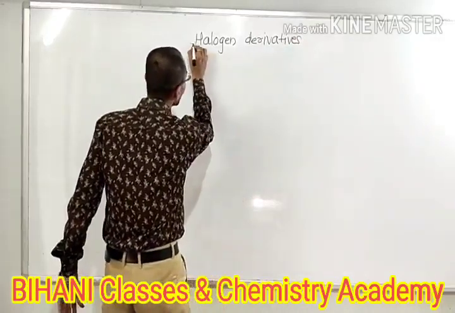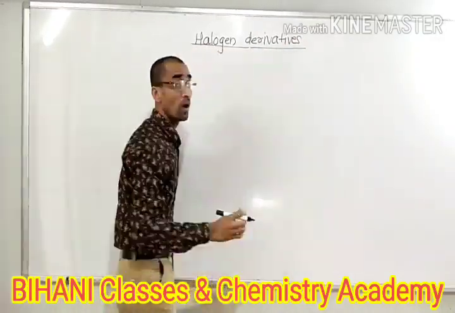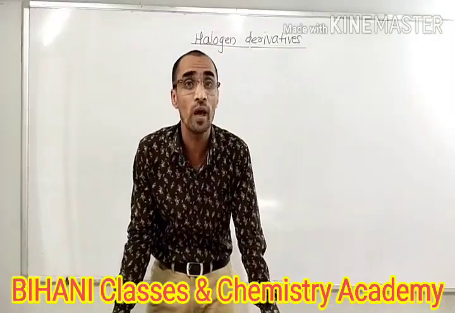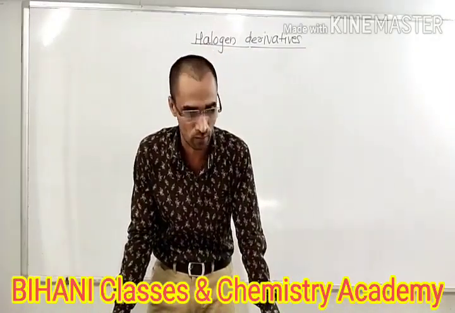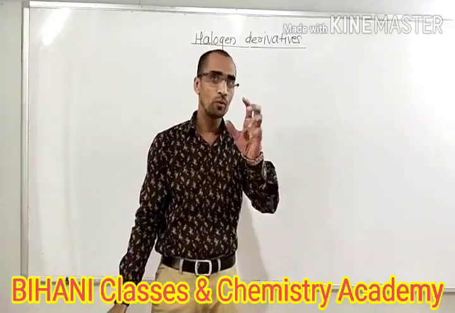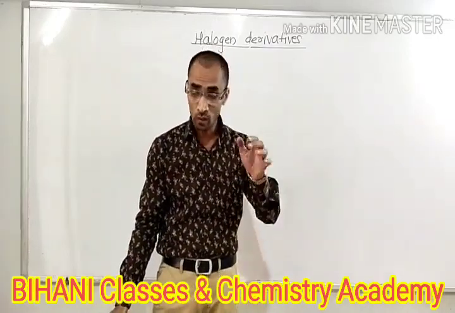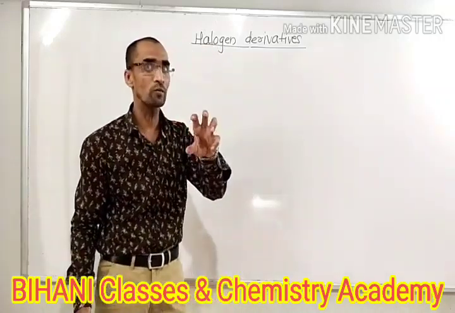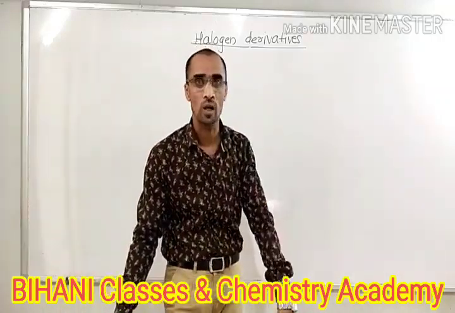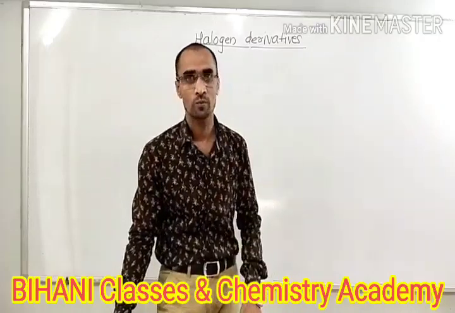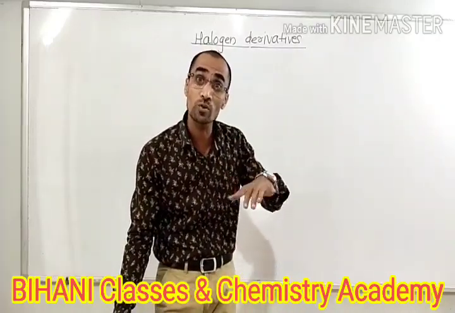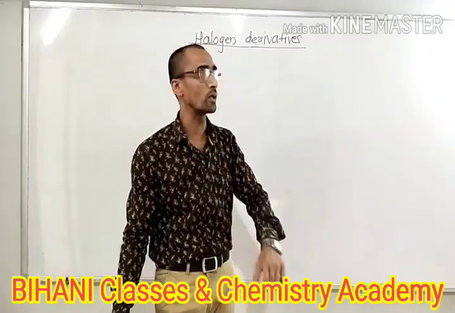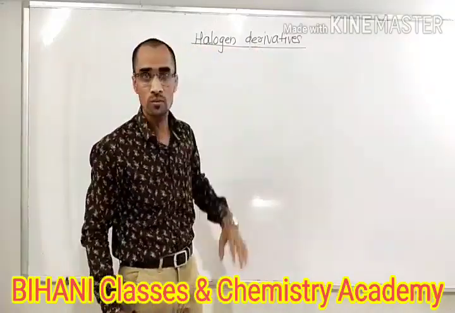Halogen derivatives means these are the derivatives of hydrocarbons. Hydrocarbons may be aliphatic or aromatic. When you replace one or more hydrogen atoms of an aliphatic hydrocarbon or aromatic hydrocarbon by halogen atoms, new compounds, new derivatives are obtained. They are called halogen derivatives.